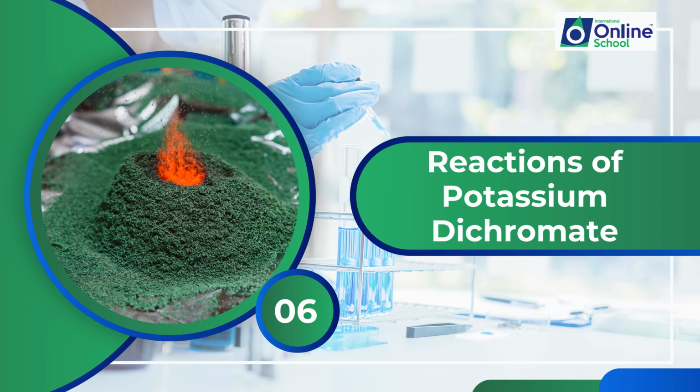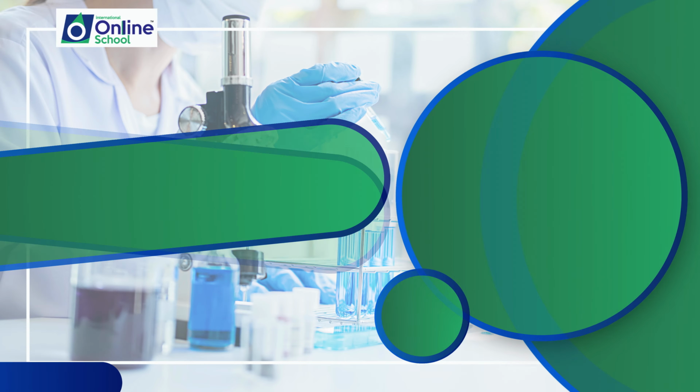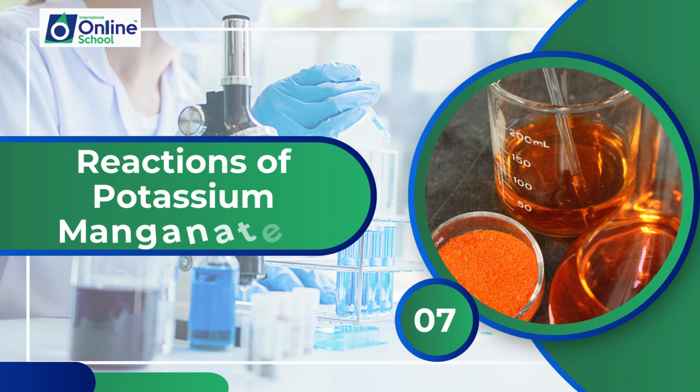In the next lesson, you'll develop an understanding of the reactions of potassium dichromate, particularly its reactions with oxalic acid and Mohr's salt. This lesson focuses on the practical applications and chemical behavior of this compound. In the final lesson, you'll describe the reactions of potassium manganate 7 with ferrous sulfate, oxalic acid, and Mohr's salt. This lesson provides insights into the diverse chemical interactions involving potassium manganate 7.